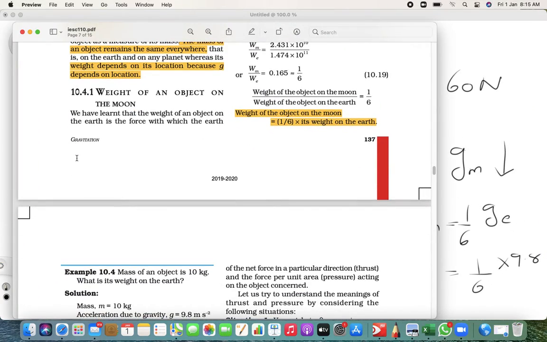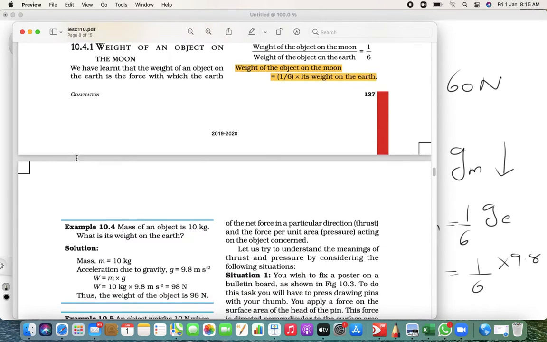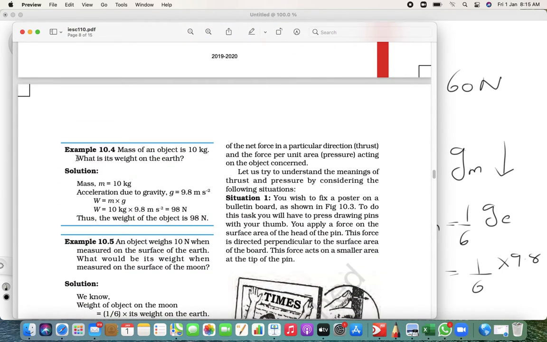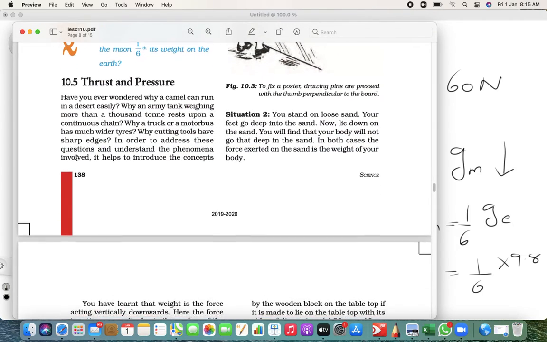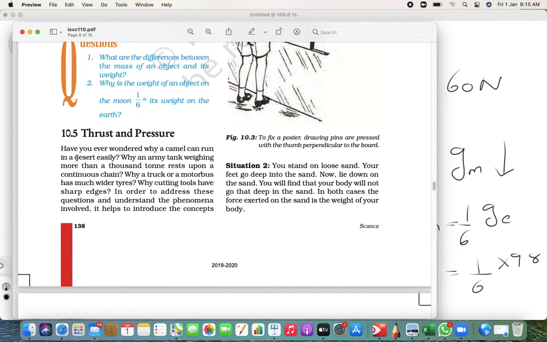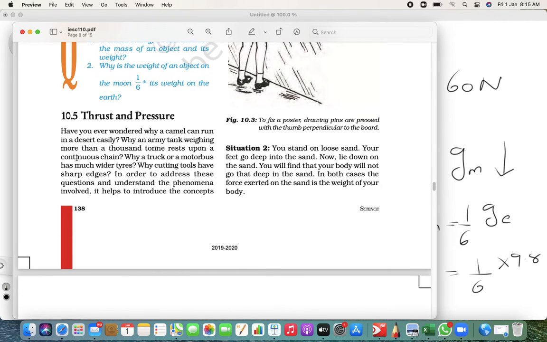Similarly, it can be done for the other planets also, but in our chapter they just ask you to find out this. Now thrust and pressure. This is in the deleted portion, but still I'll help you. We have seen or heard many times about pressure.